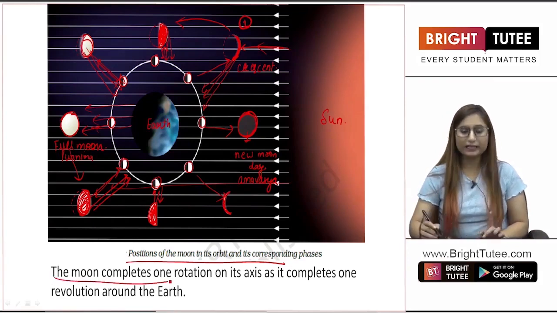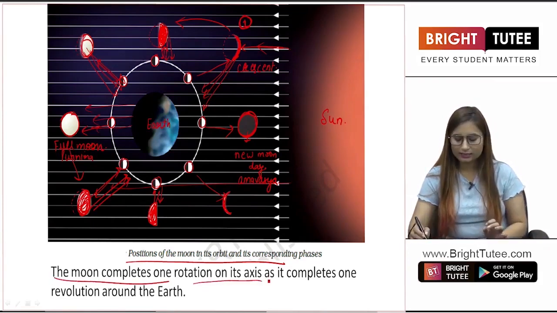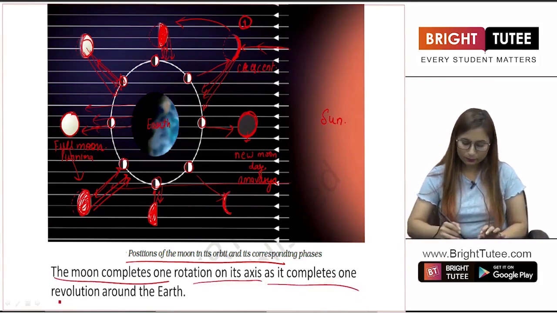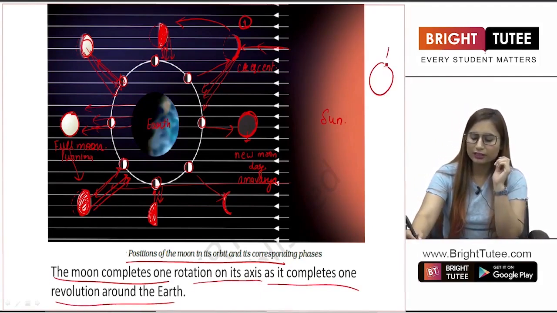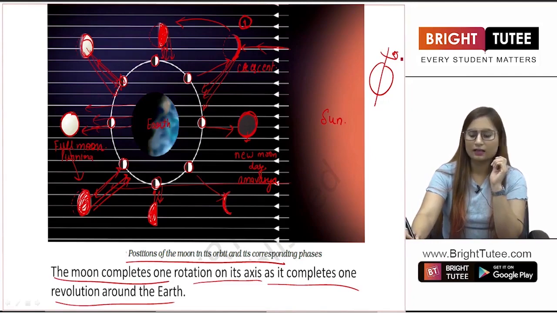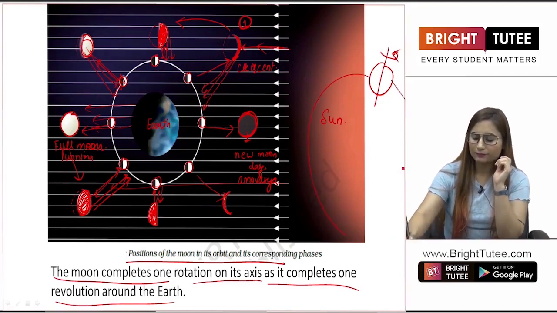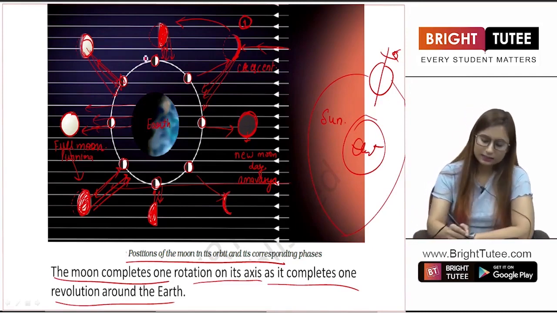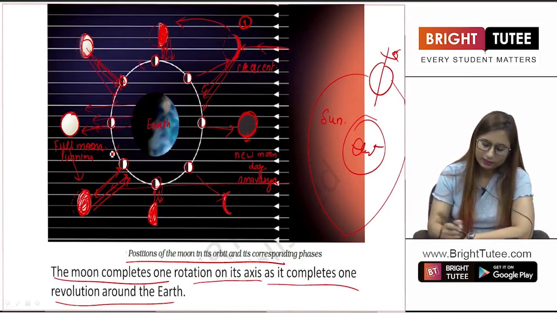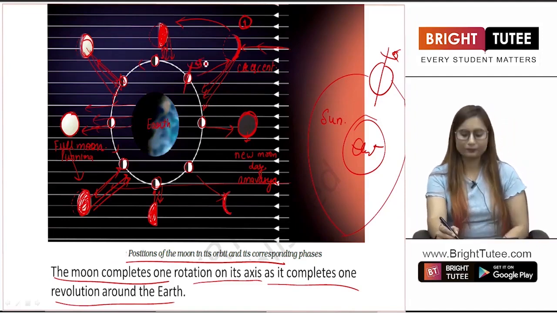The moon completes one rotation on its axis as it completes one revolution around the earth. The moon is also rotating on its axis and revolving around the earth as well. Do you understand? This is the earth. The moon is revolving around the earth just fine, but it is also rotating around its axis, right?